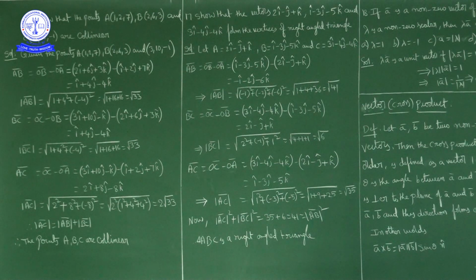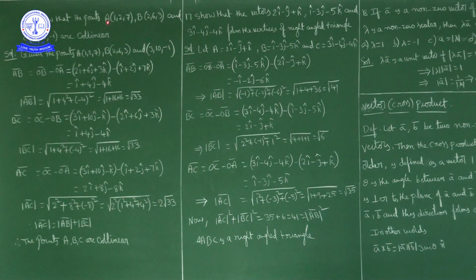Now how to show three points are collinear? One way is that the sum of two lengths equals the third length. Suppose A, B, C are collinear, then we can show AB plus BC equals AC, that is, the sum of two distances equals the third distance. The given points are A(1, 2, 7), B(2, 6, 3) and C(3, 10, -1).